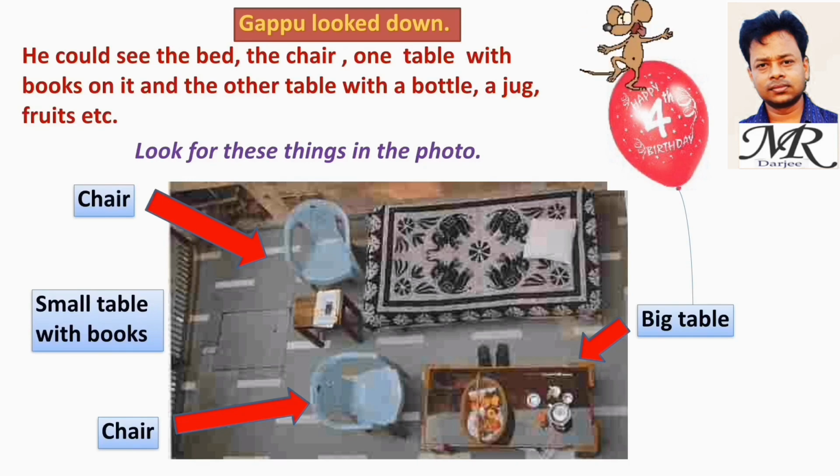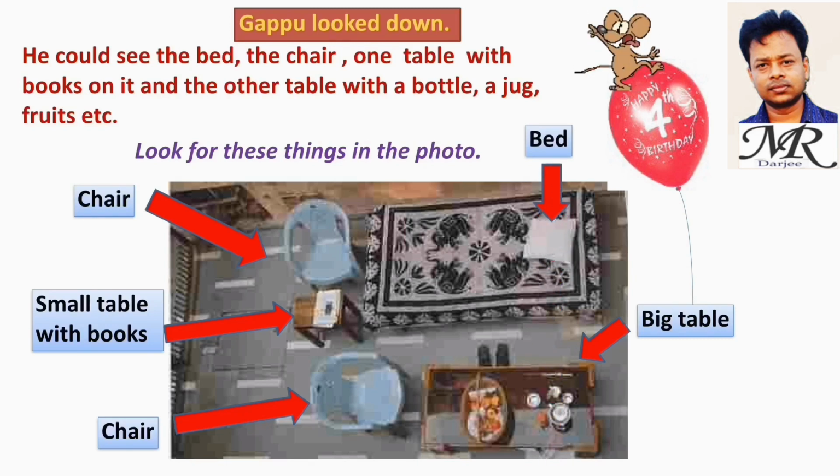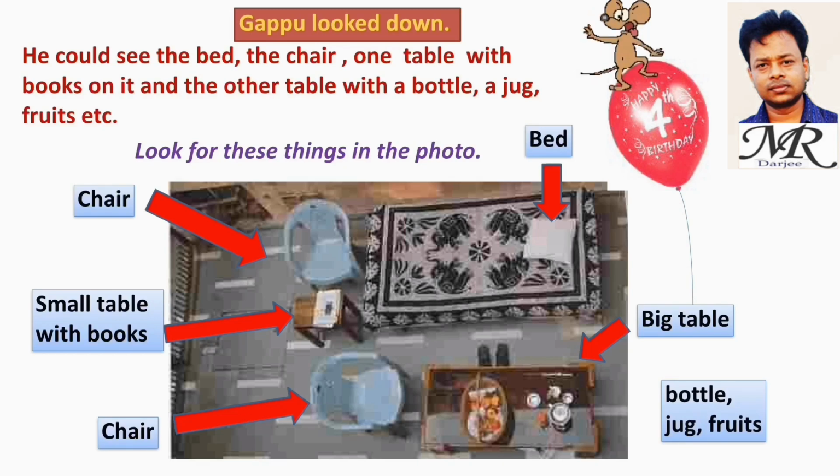The small table is kept in front of the chair. That is kept beside the bed. The books are kept on the small table. A bottle, a jug, fruits, etc. are kept on the big table.